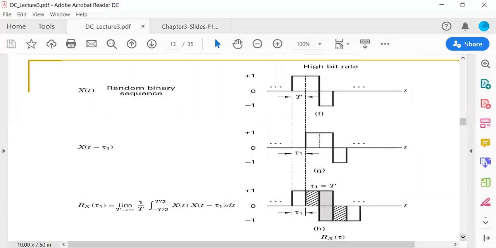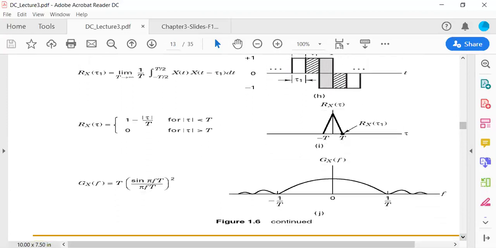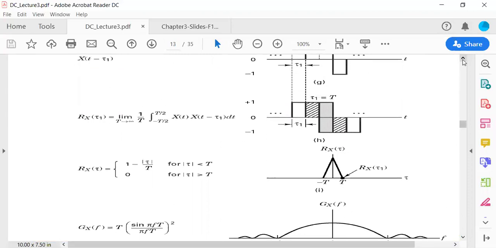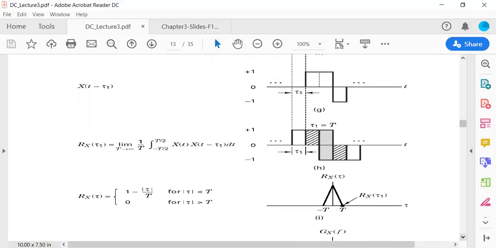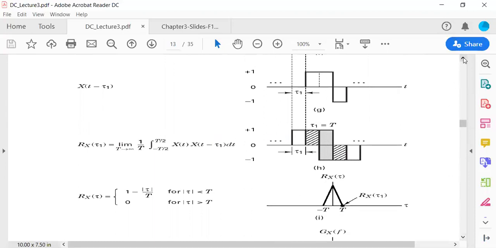Now moving further, I'm going to show you some more things as well. Here you see this one.